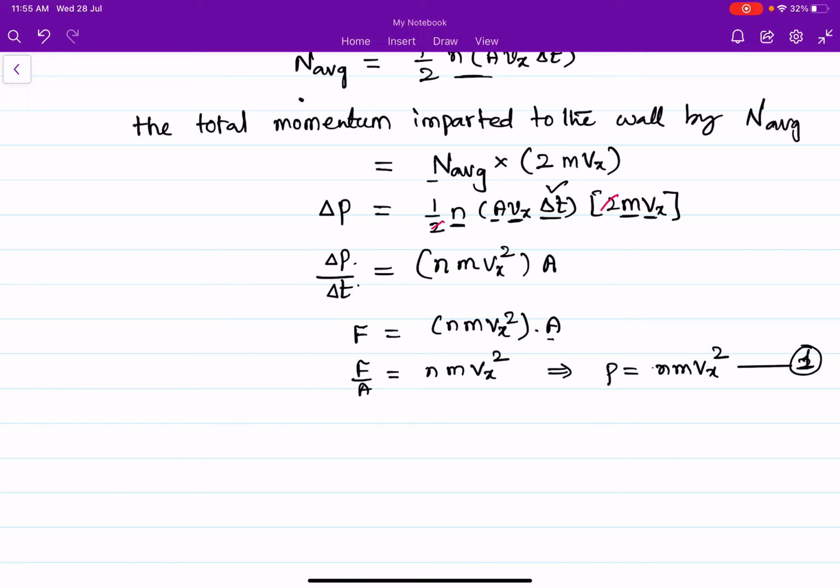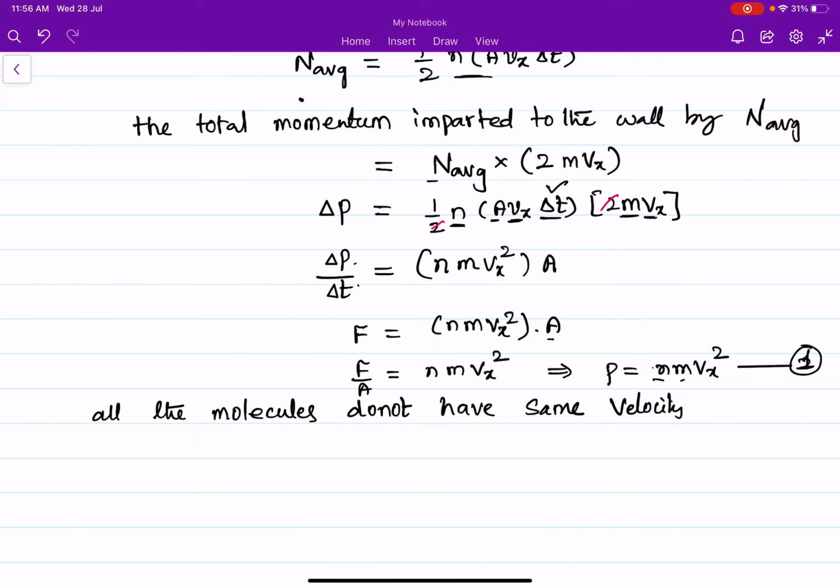Now we got pressure P is equal to nmVx square. Now all the molecules do not have the same velocity. Consider all the molecules do not have the same velocity.